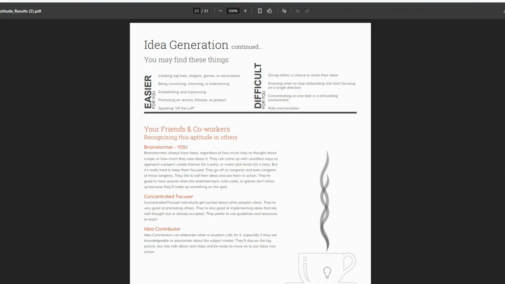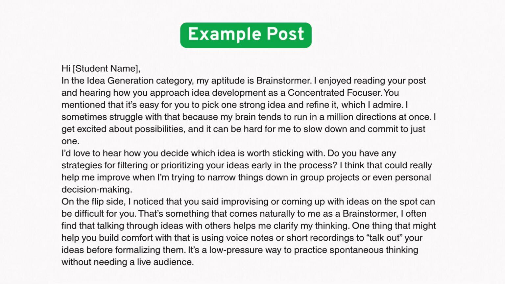So you're pointing out something that the student said was easy for them. Now you're going to tell them something that you struggle with. Sometimes I struggle with that because my brain tends to run in a million directions at once. So I think you're kind of getting the idea. I'll leave this example right here for you to look at, but that's how you're going to do that.